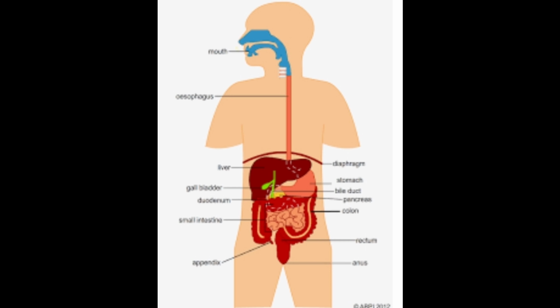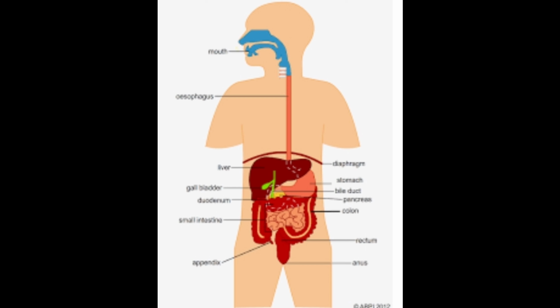Esophagus. The esophagus connects the pharynx to the stomach. The bolus of food is moved by rhythmic muscle contraction called peristalsis.